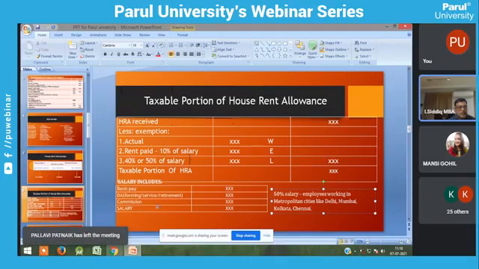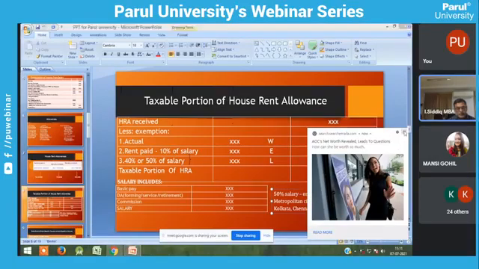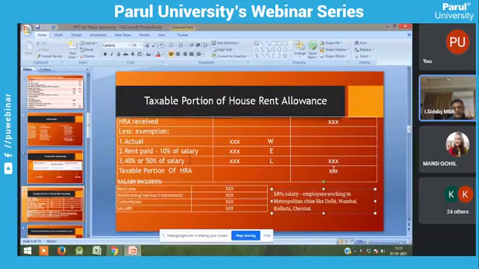So salary, I already told you, you have to take three components: basic pay, DA, commission. So you have to take these components and add them, and you have to take 50%. Out of these three components, you have to take whichever is less. Whichever is less is the exempted portion. Finally, we can get the taxable portion of HRA.